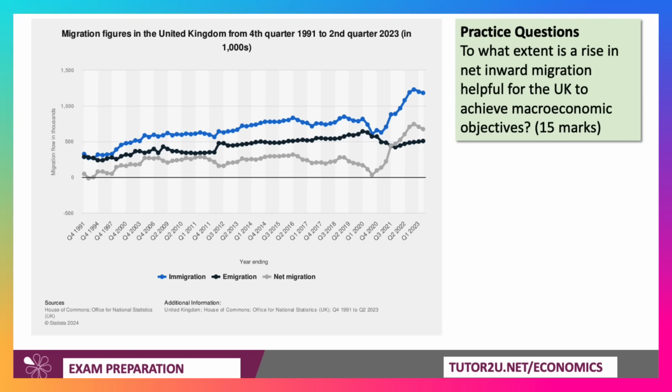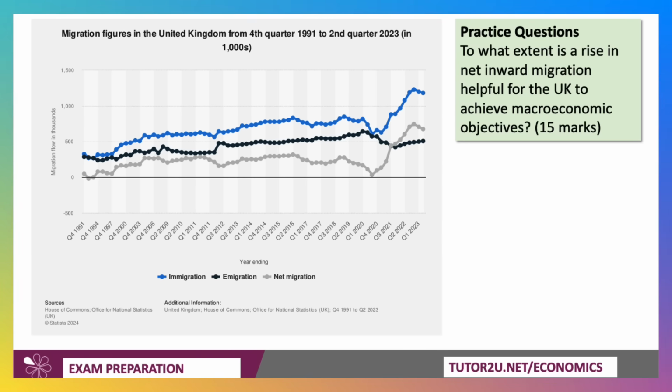Now, this is an interesting chart. It shows a moving average, so each point is the last 12 months showing migration figures into the UK. The blue line shows people coming in. Obviously, in the late part of 2022 into 2023, it peaked at over 1 million people coming in across the year. The rolling figure for the year is over 1 million.